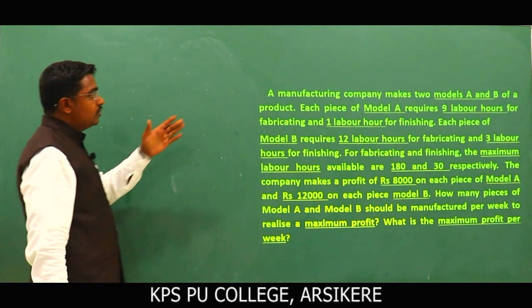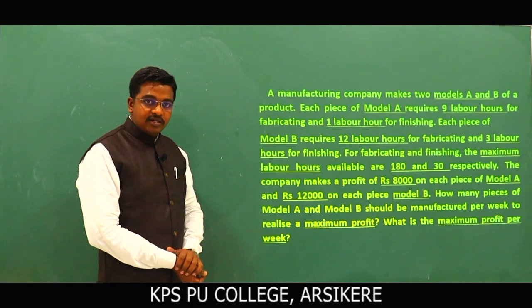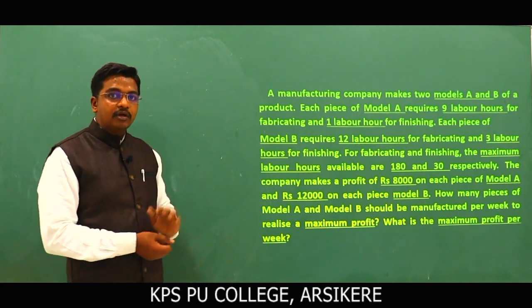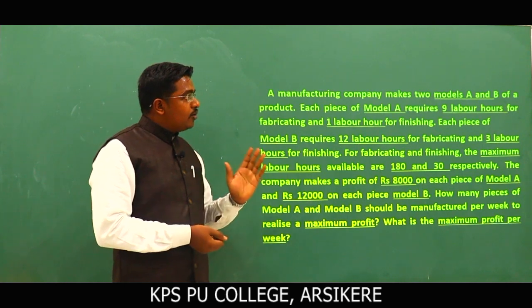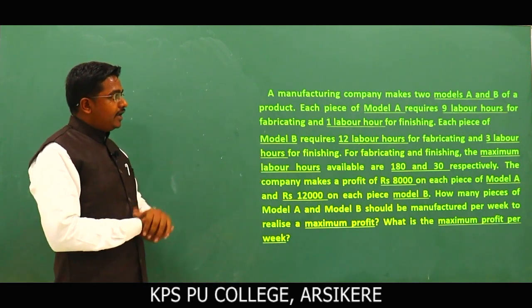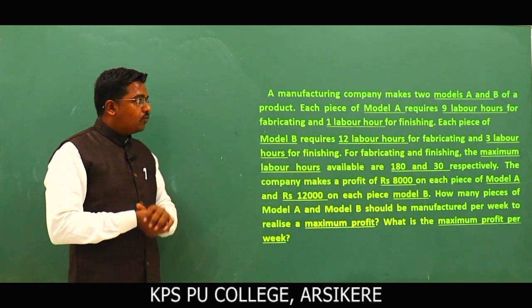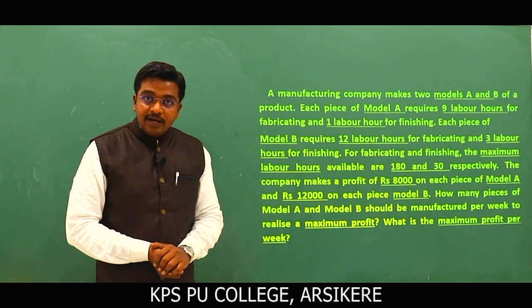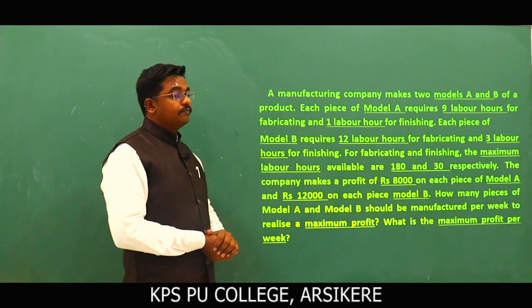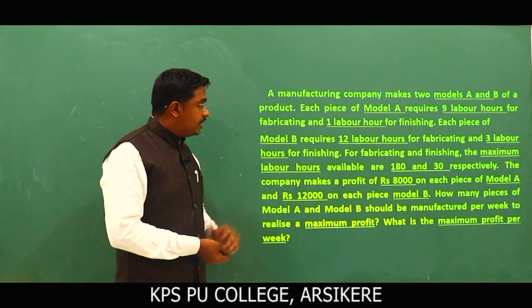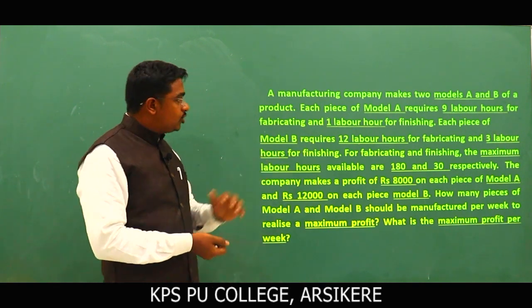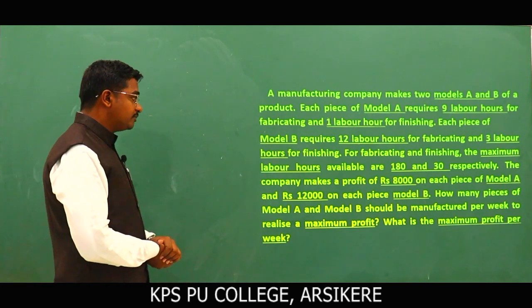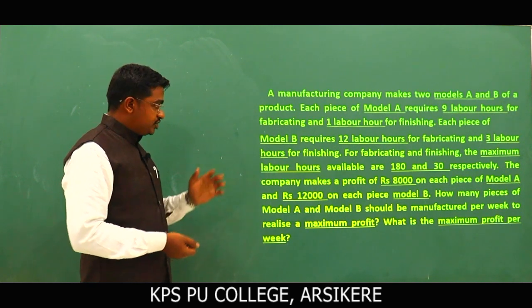A manufacturing company makes two models A and B of a product. Model A requires 9 labor hours for fabricating and 1 labor hour for finishing, and each piece of model B requires 12 labor hours for fabricating and 3 labor hours for finishing.